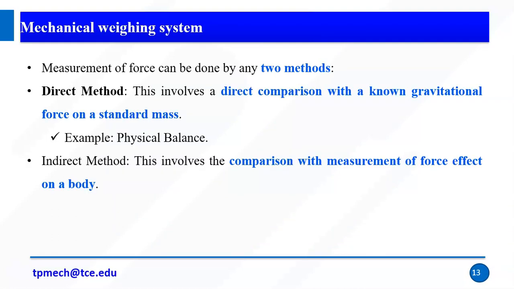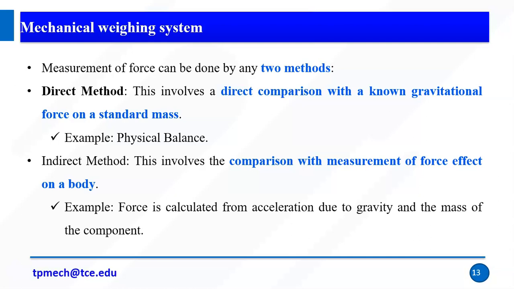One is a direct method, another one is an indirect method. The direct method is nothing but we know the gravitational force. So it is similar to a physical balance. This involves direct comparison with the known gravitational force of a standard.